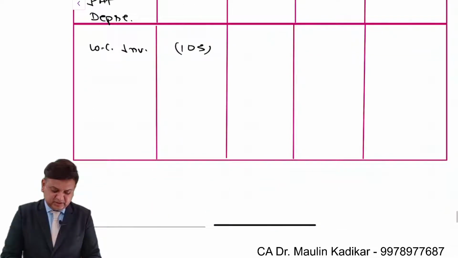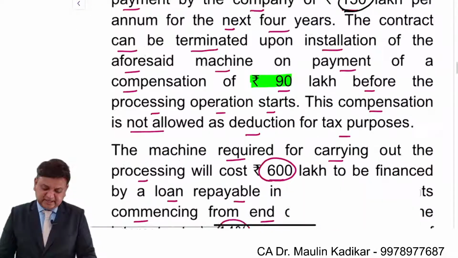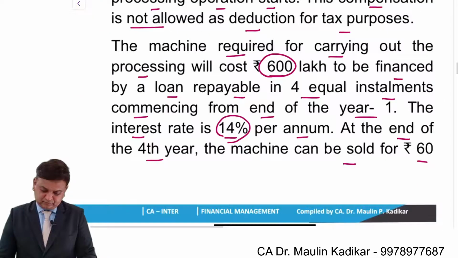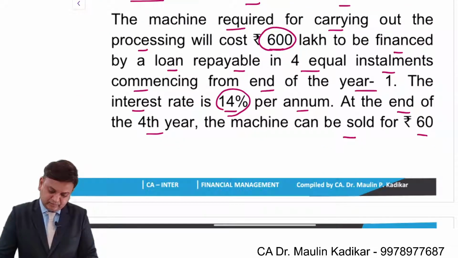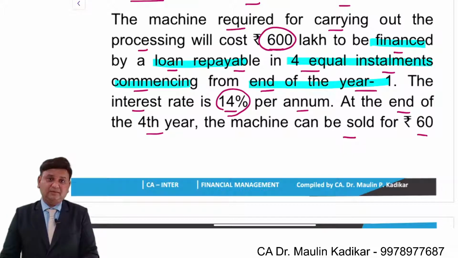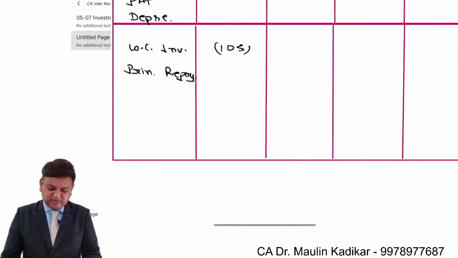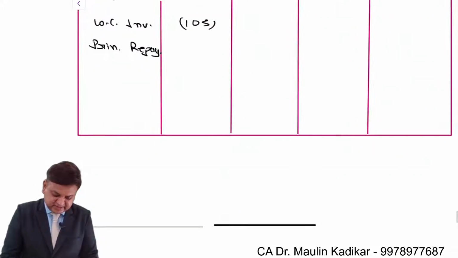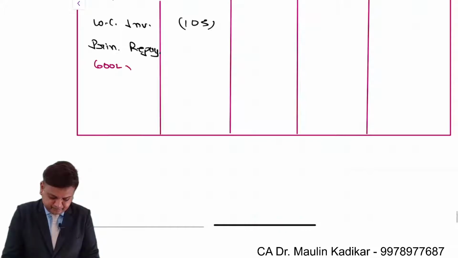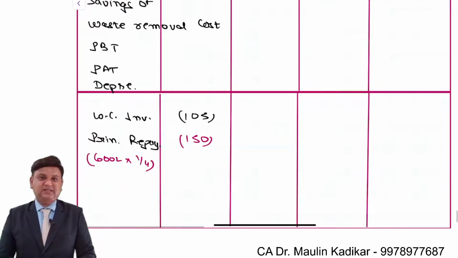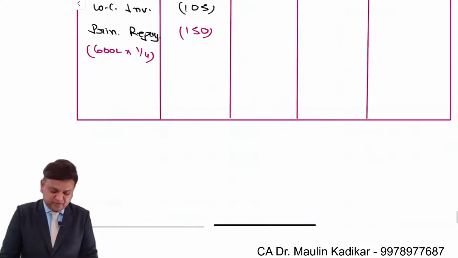And the last thing is the principal repayment. It has been provided to us like this: to be financed by a loan repayable in 4 equal installments commencing from the end of year 1. So in 4 installments it is required to be repaid. So 600 lakhs into 1 by 4, that is 150 lakhs. That's it. Based on that, we'll compute the cash flow.